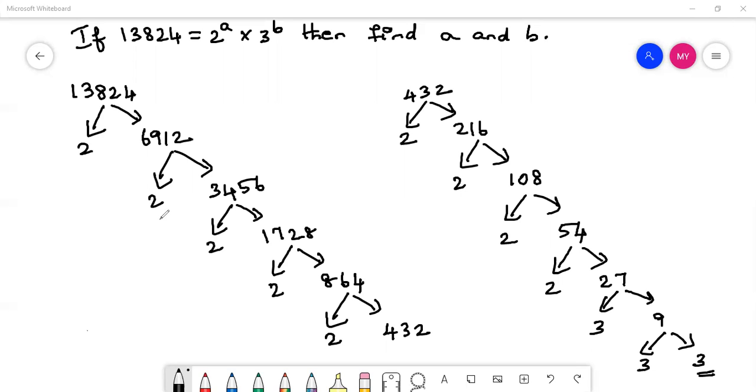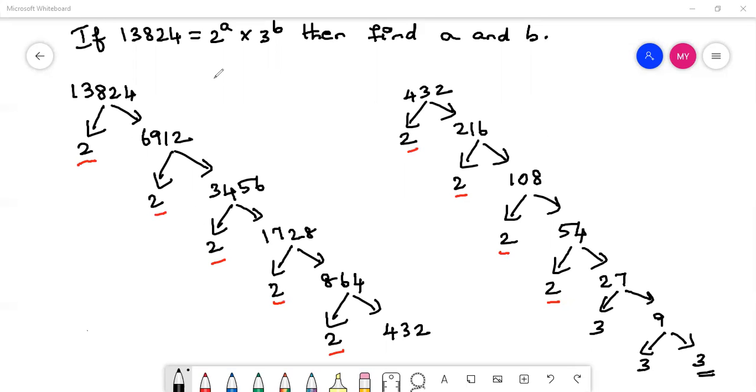So now just add whatever you are having. See how many 2s are there? 1, 2, 3, 4, 5, 6, 7, 8, 9. There are nine 2s. Okay, so you have to write just 2 power 9.